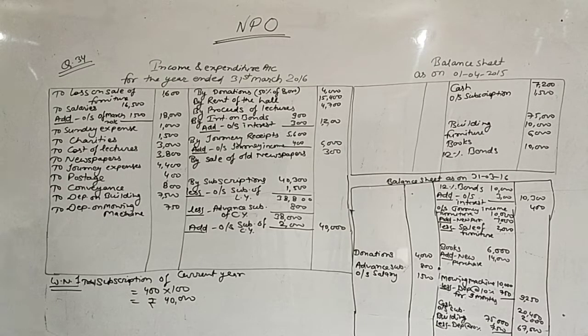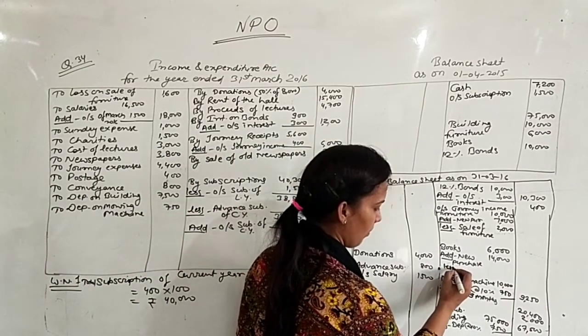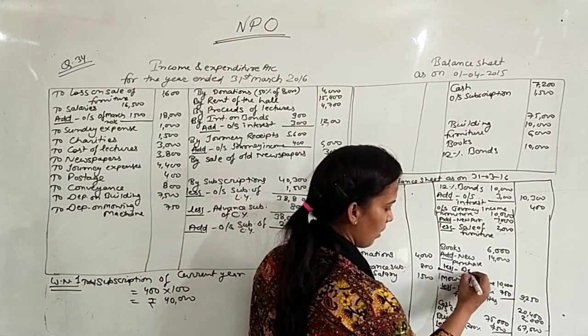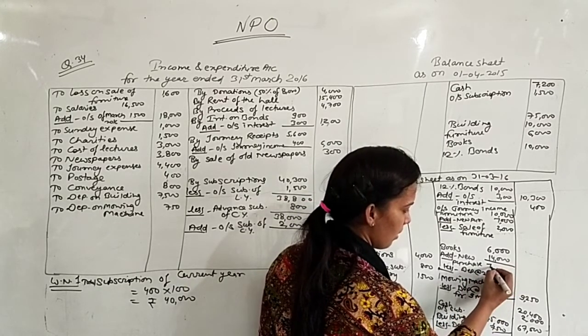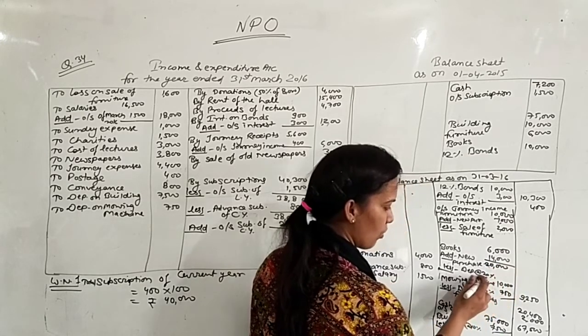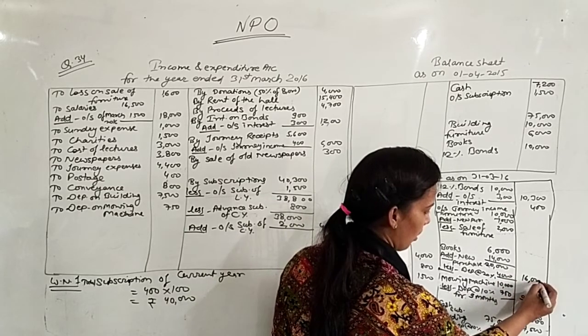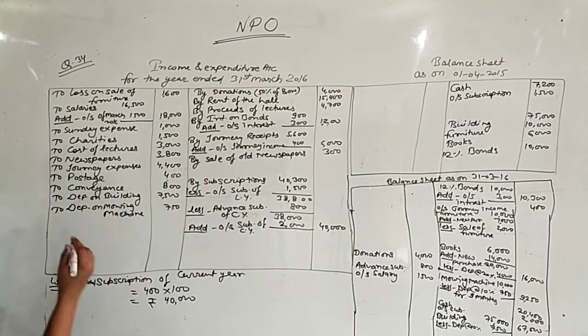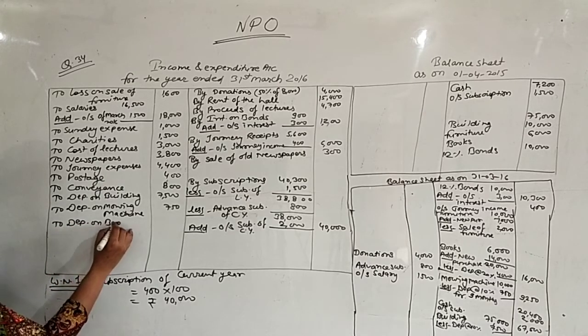Next point, 20% on closing balance of furniture and books. On books you have to charge 20% depreciation, less depreciation at the rate of 20%. This balance is 14 plus 6, 20,000. 20,000 at the rate of 20% means 4,000. So it is 16,000, and this 4,000, the same entry to depreciation on books.